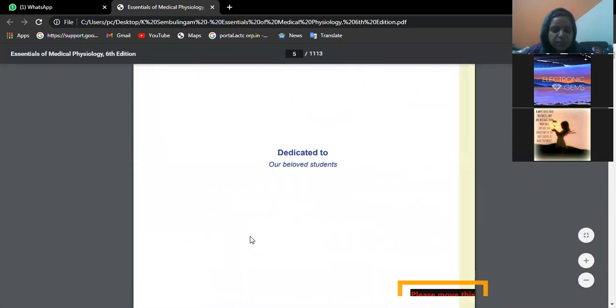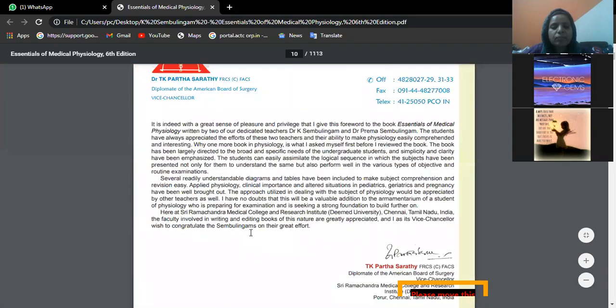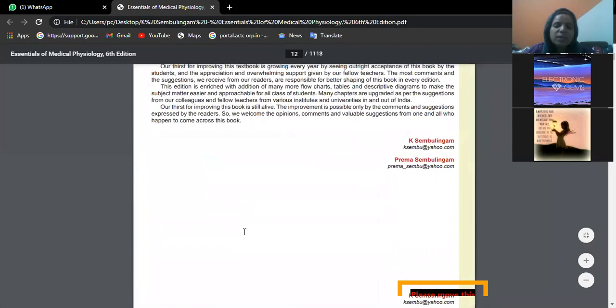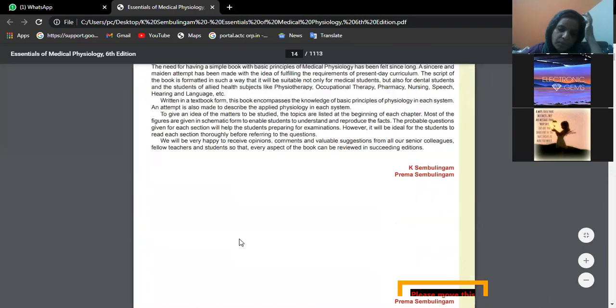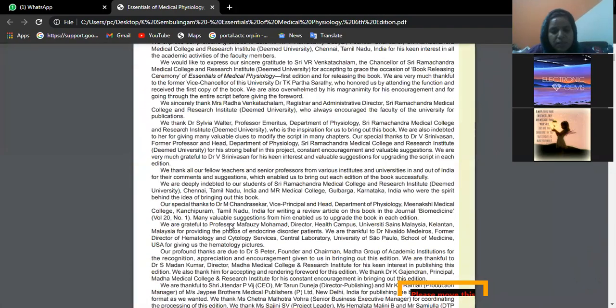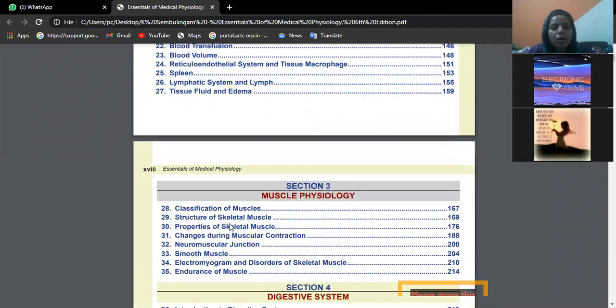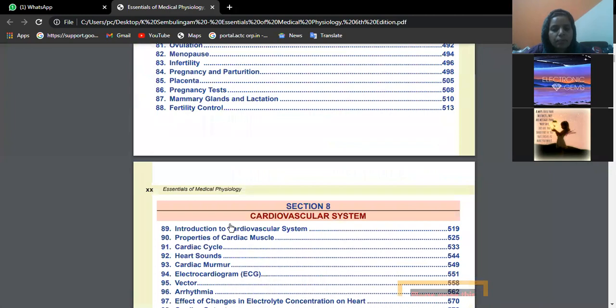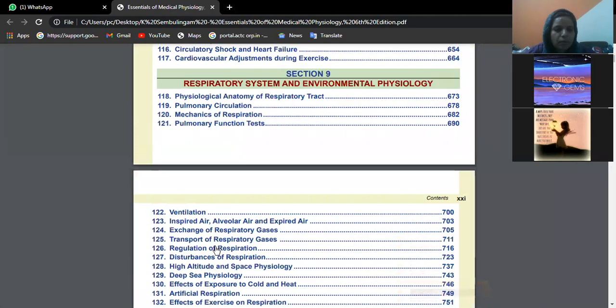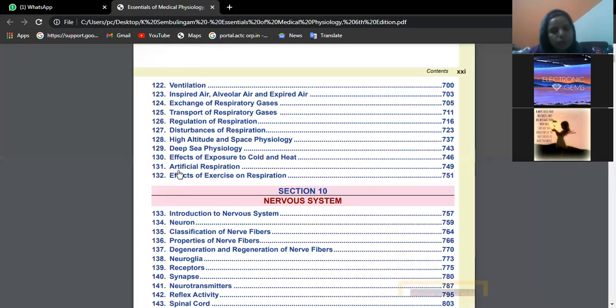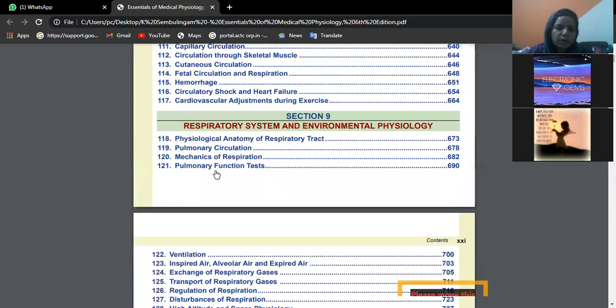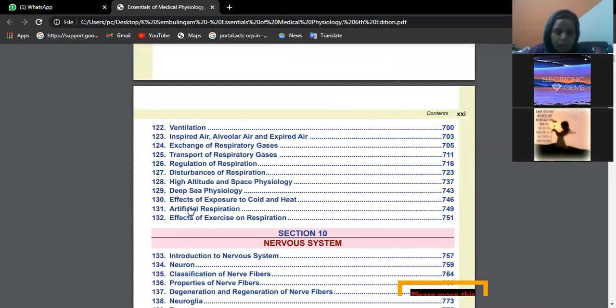Where are the respiratory centers situated? In the medulla. Okay, in the pons and medulla oblongata, that is in the brain stem. Nice, very good. Can you name the respiratory centers, beta? The dorsal respiratory group, the ventral respiratory group. Dorsal group of neurons, ventral group of neurons. Apneustic center is there, isn't it? Pneumotaxic center. Yeah, very good. Regulation of respiration, 760.